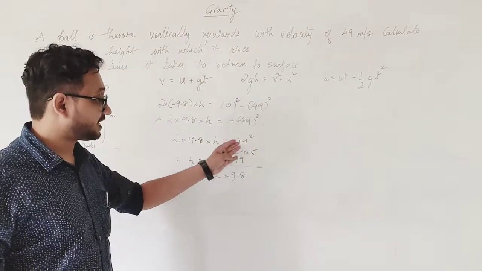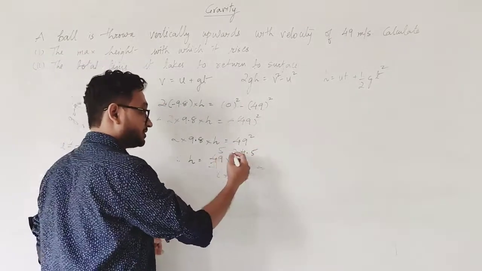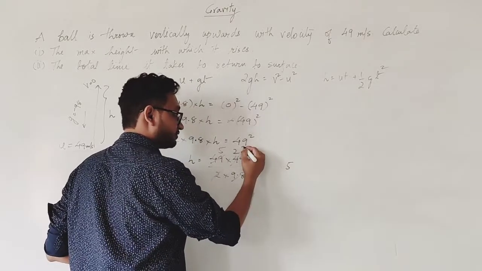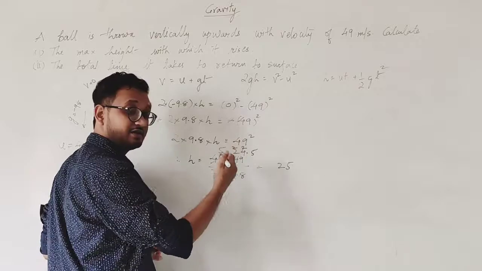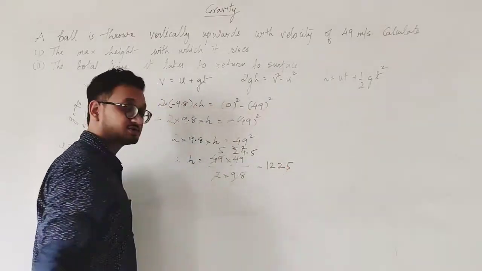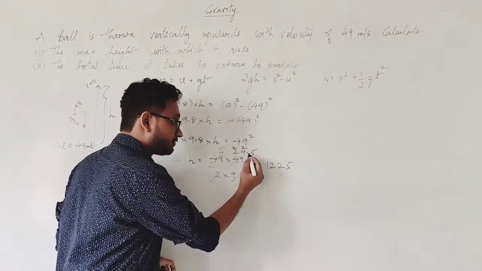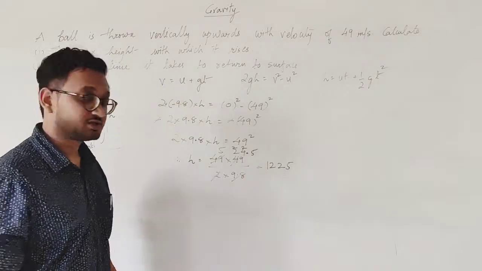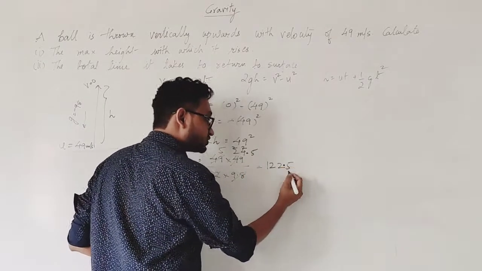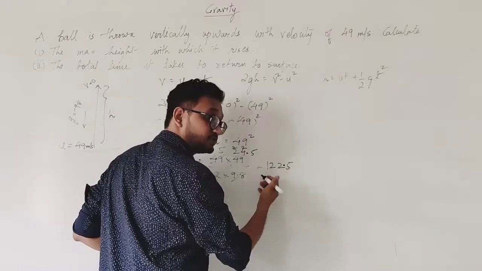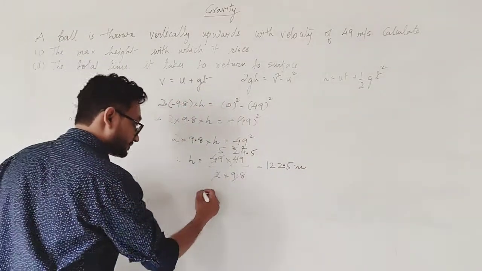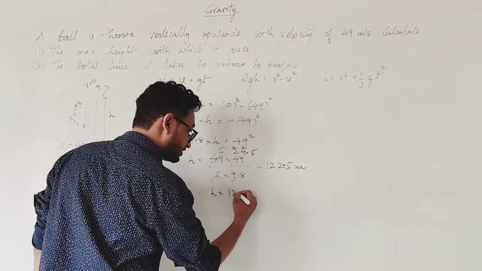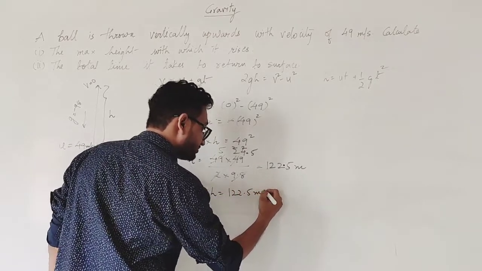Now simply multiply 5 into 24.5, it will become 1225, but remember we have one decimal point over here, so in the answer we will put one decimal point, so it becomes 122.5 meters. So the height that it will achieve is 122.5 meters.